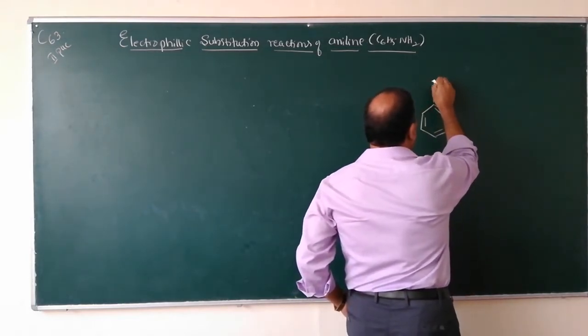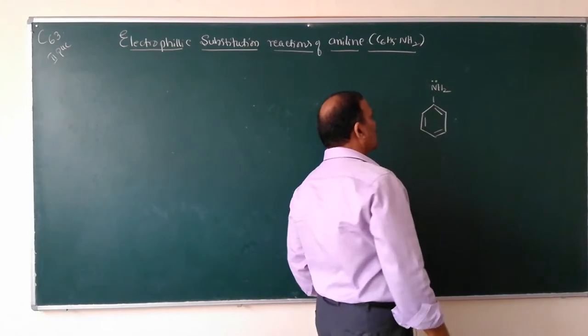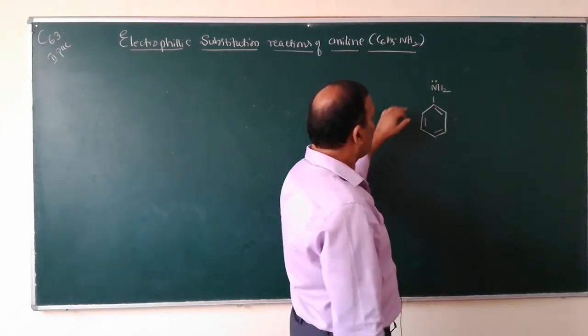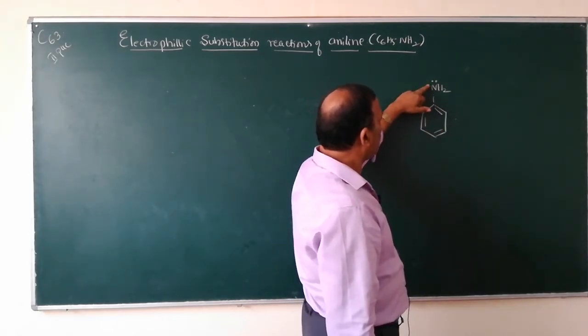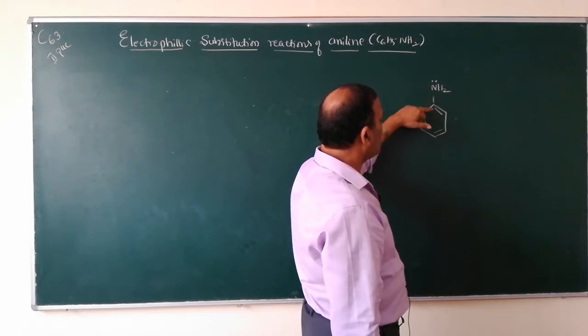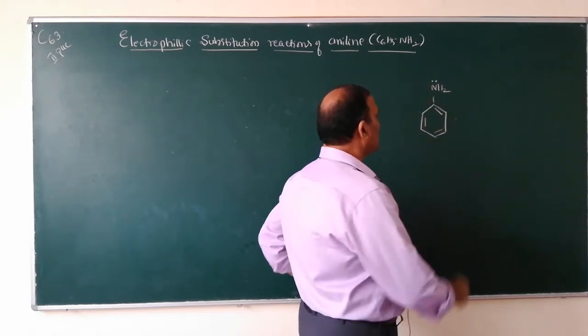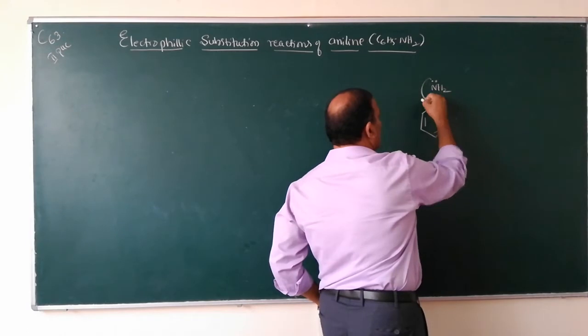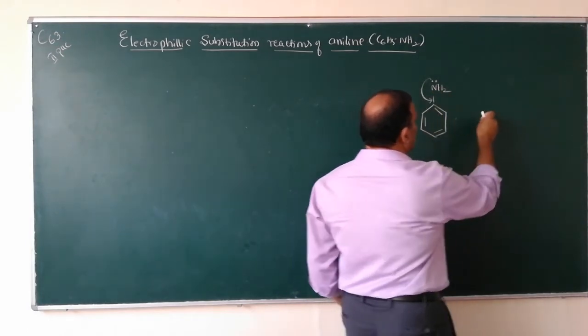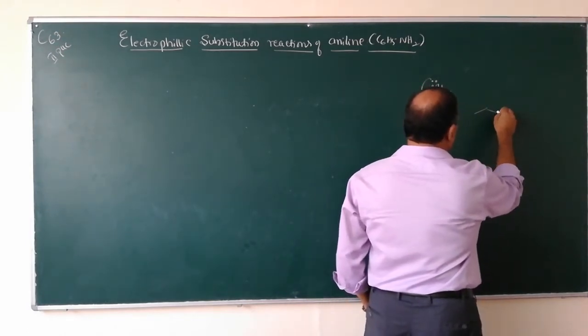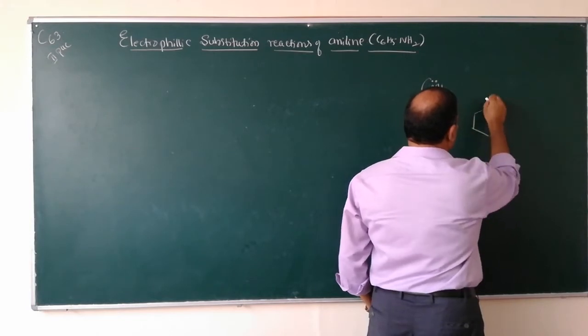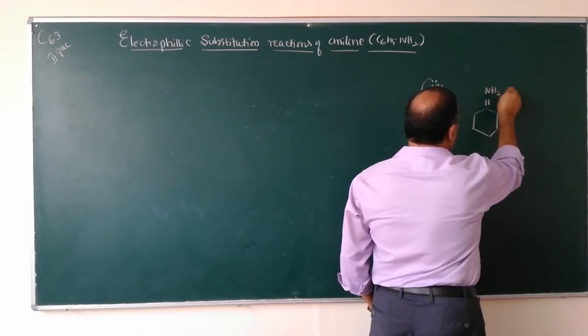here there is a lone pair of electrons on the nitrogen atom. Because of this, the lone pair of electrons will enter into the benzene ring like this. So, what happens? The structure changes like this. So, NH2.